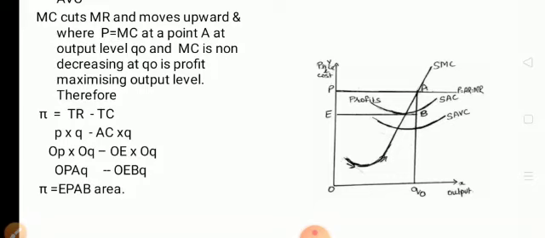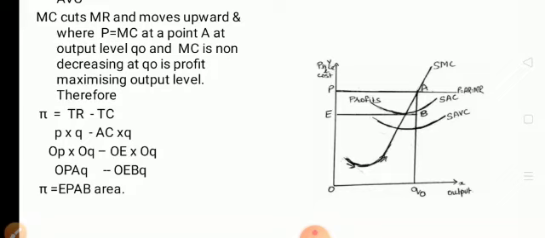So average cost is, you see the minimum point of SAC, that is where you have got point E. So AC is what? OE into Q is again OQ. So TC is AC into Q, where AC into Q is what? OE into OQ.